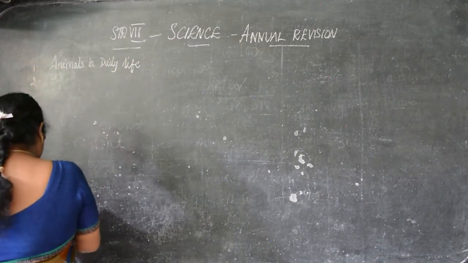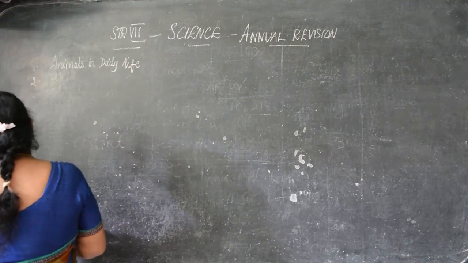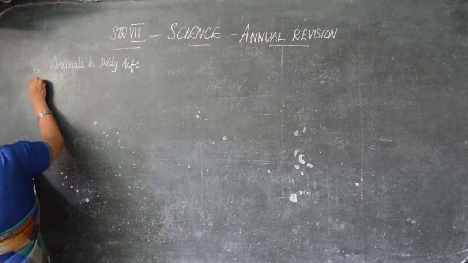Then second lesson we will see, that is chemistry in daily life. This is your 5th lesson and this is your 4th lesson.